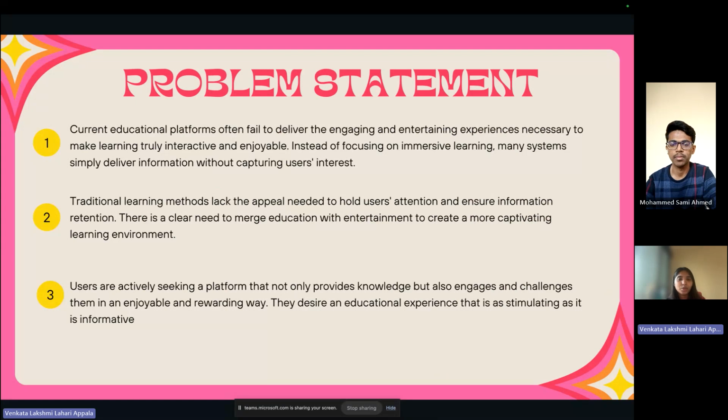There is a clear need to merge education with entertainment to create a more captivating learning environment. Users are actively seeking a platform that not only provides knowledge but also engages and challenges them in an enjoyable and rewarding way. They desire an educational experience that is as stimulating as it is informative.